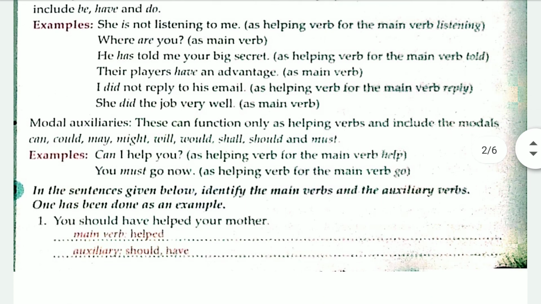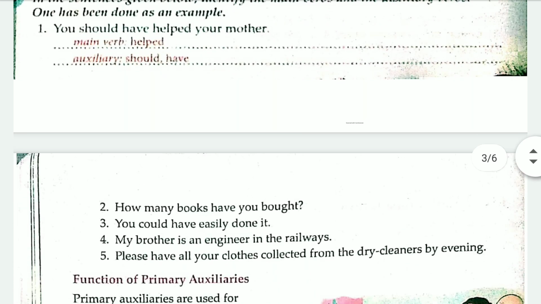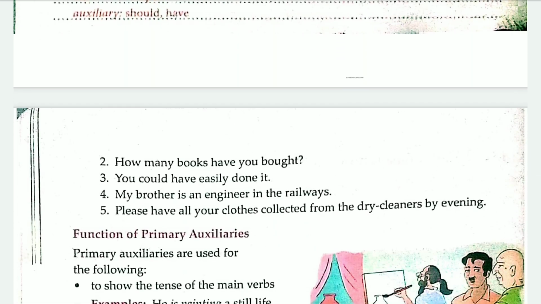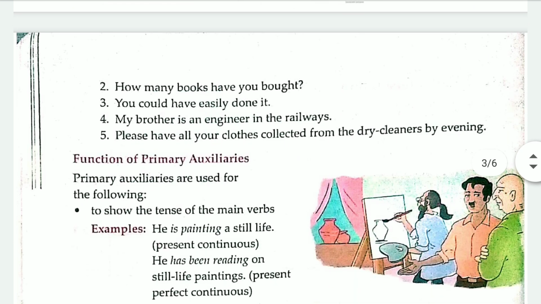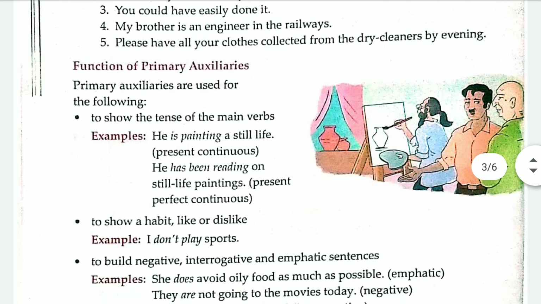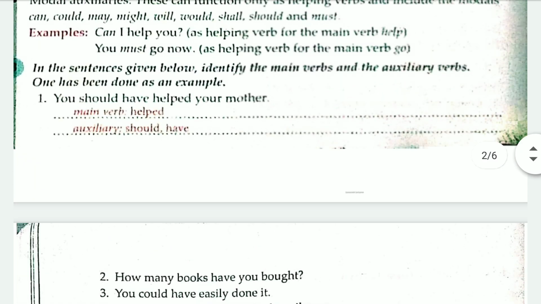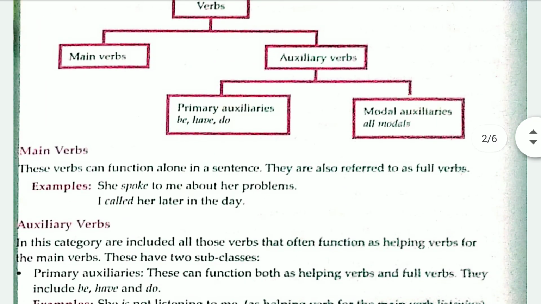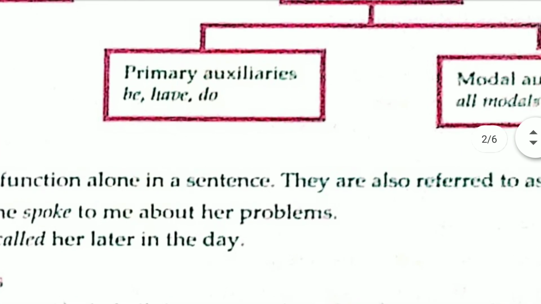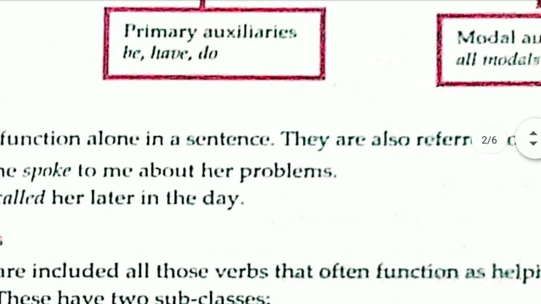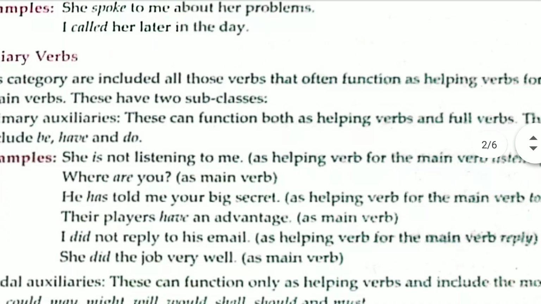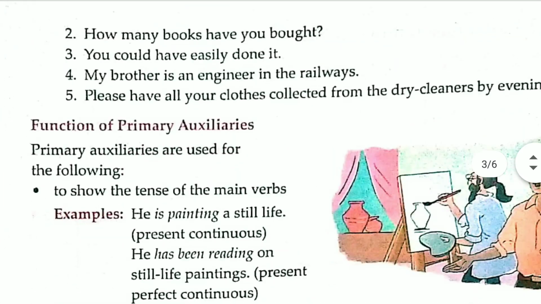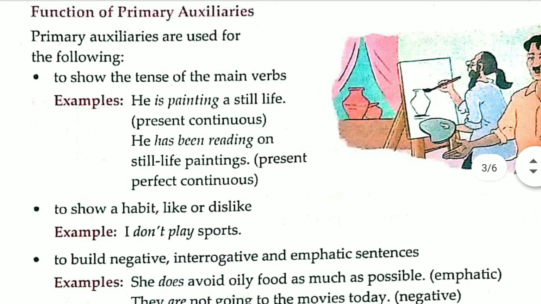Okay, we have seen this exercise also, right? And I have explained the answers too, and I have given this in your assignment which you have to complete. Now we have seen the functions of primary auxiliaries, which means we are talking about be, have and do, and how and when we use them.